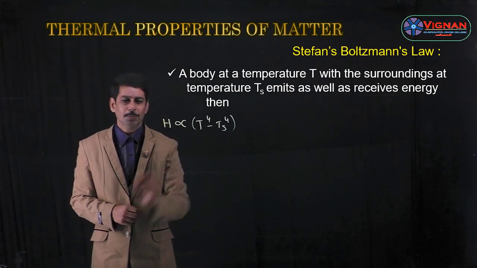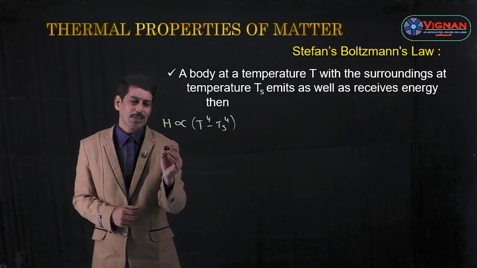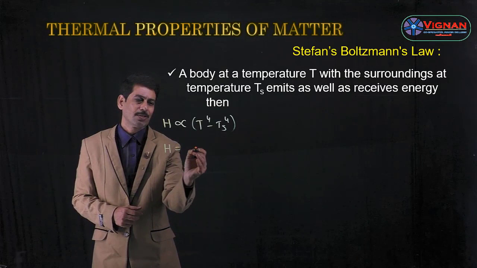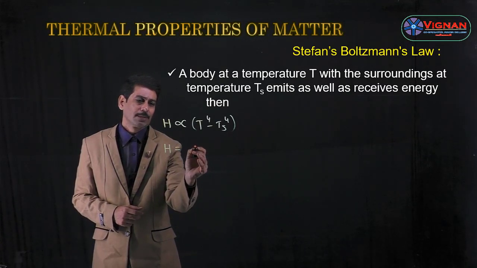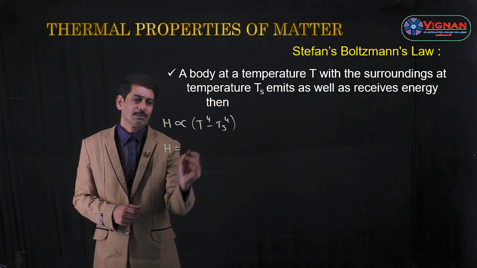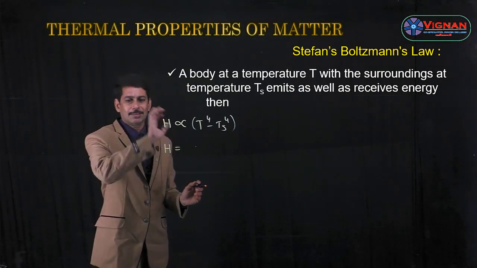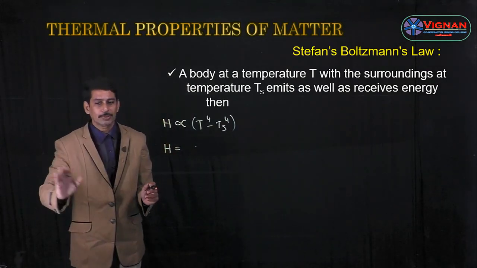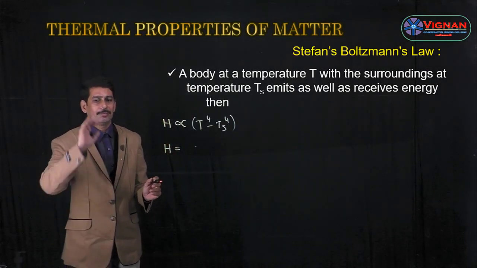By removing the proportionality, we have to introduce a constant, then H is equal to sigma times (T^4 minus Ts^4). Here H is the amount of heat energy flowing per unit area per second for a black body.